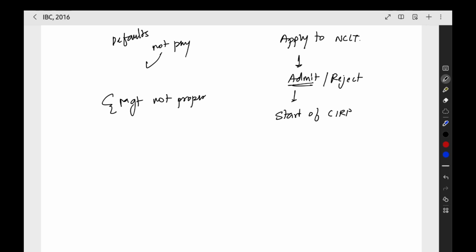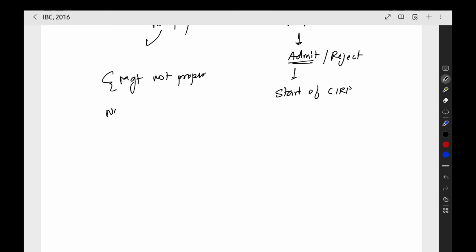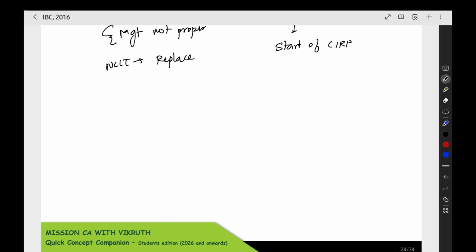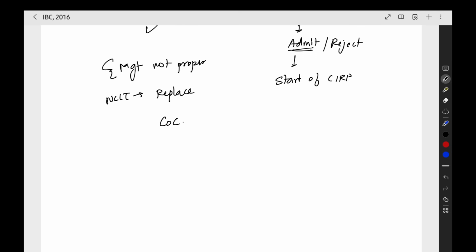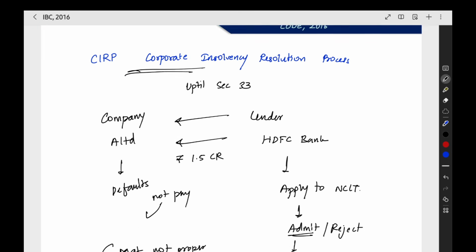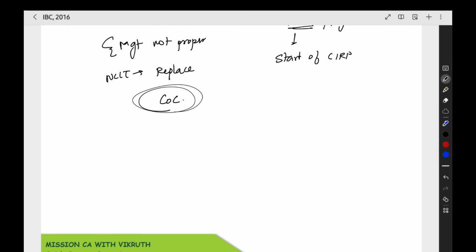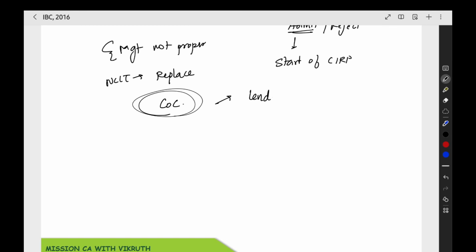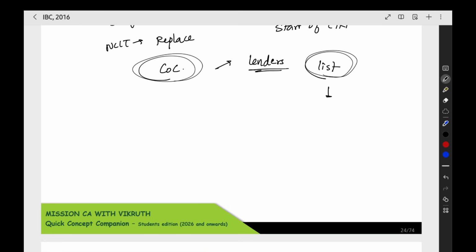So when the management is not proper, the NCLT will replace the management. The management will go home and then we will appoint another person. Who is that person? It is nothing but the committee of creditors. Now this insolvency resolution process has started. Now we will make a committee of the creditors. Who are all the persons who have given loan to the company? Who are all the lenders? We will make a list of the lenders and all those people together will form a committee. That committee is nothing but the committee of creditors, nothing but the lenders.